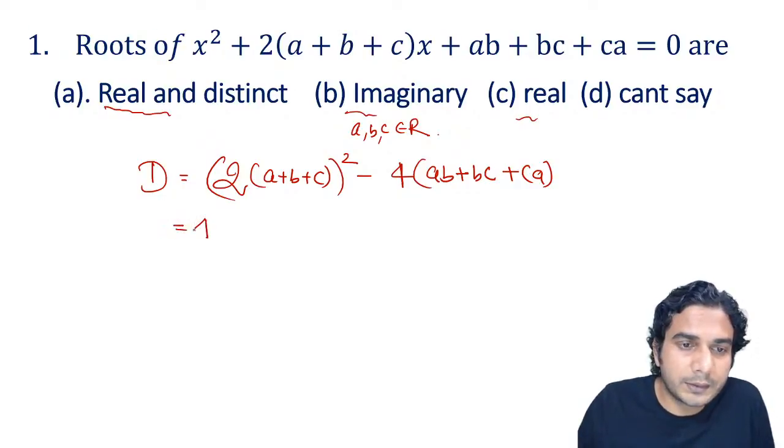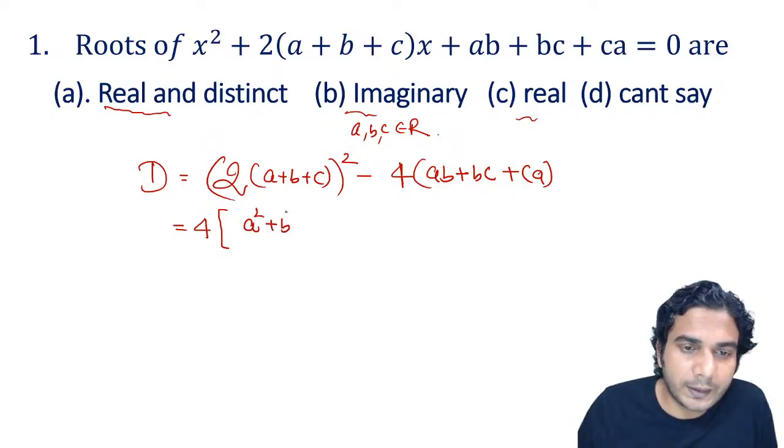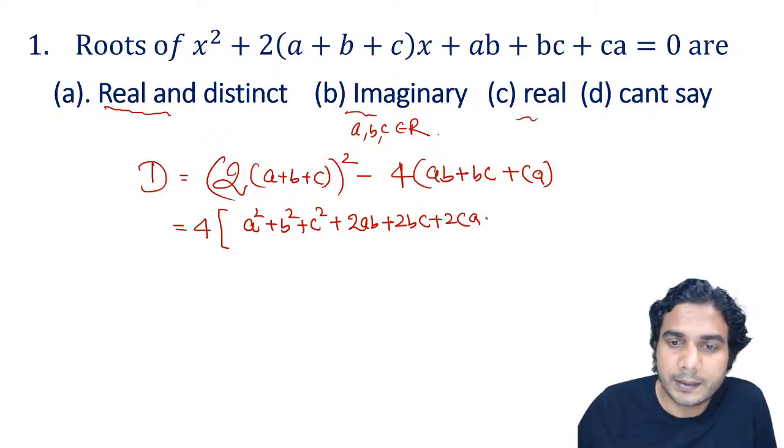4 you can take common, or you can take 2 common. All right, let's take 4 common. So it will be a square plus b square plus c square, plus 2ab plus 2bc plus 2ca, and you have minus ab minus bc minus ca.